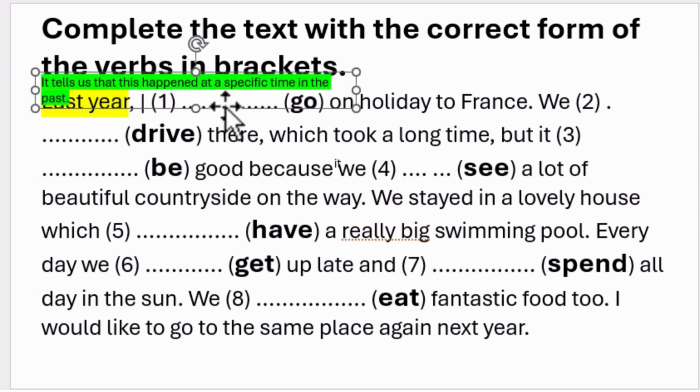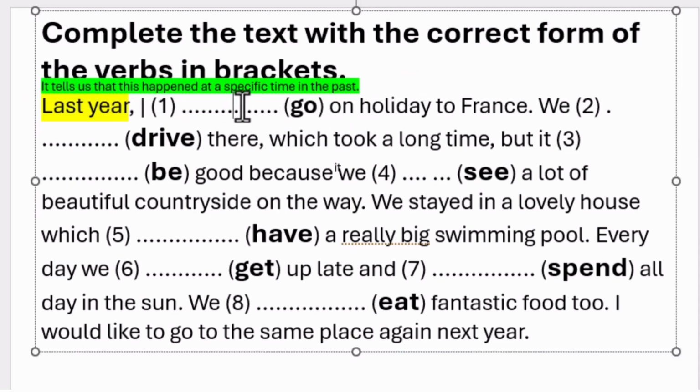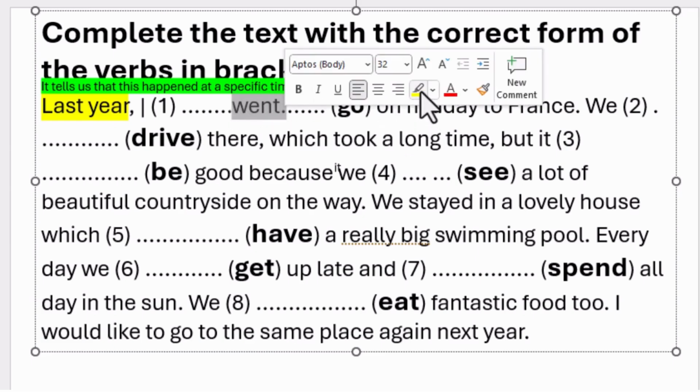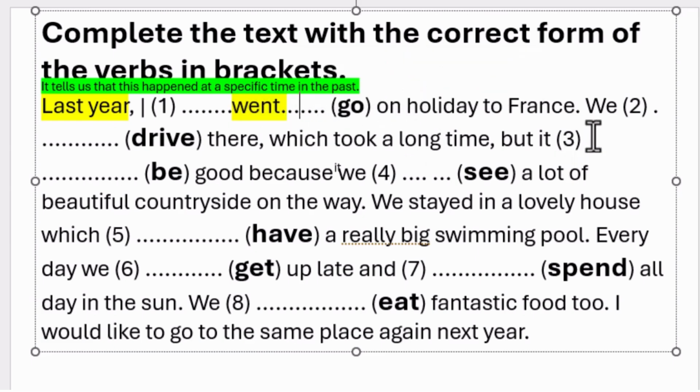So go, what does go change to? It tells us that it's the past simple tense. So go becomes went. I went on holiday to France. Last year I went on holiday to France. Let us go to number two.